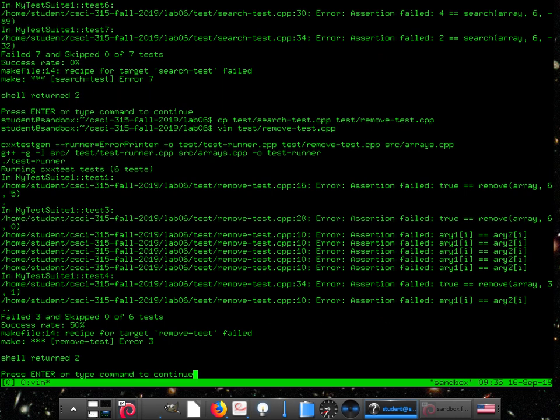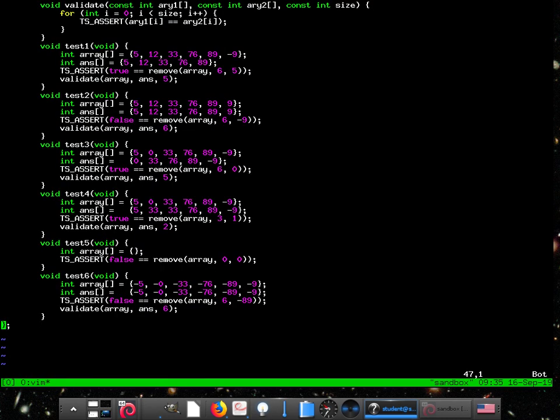Hey, it passed some of them. Right, because if it just returns false, then obviously it's going to pass on the first go. So that's nice. I'm going to push these test cases. Hopefully it should show you.